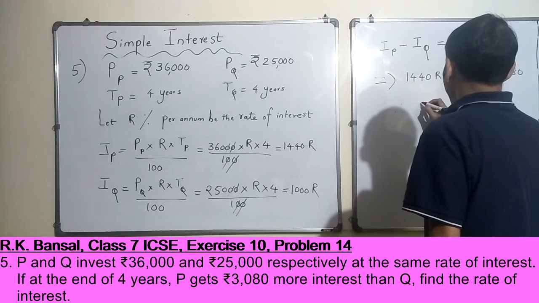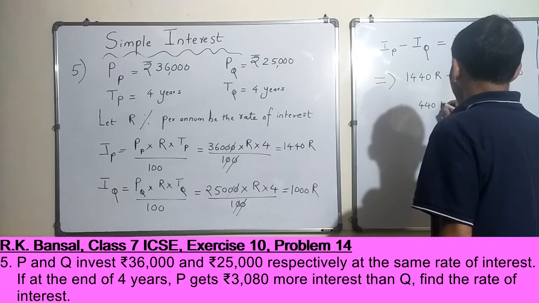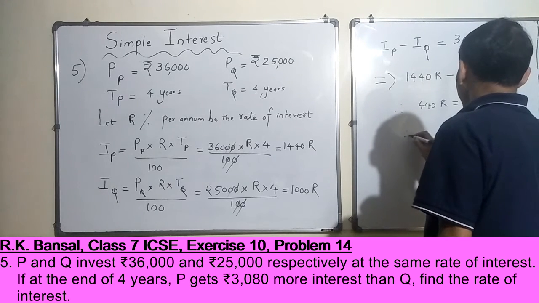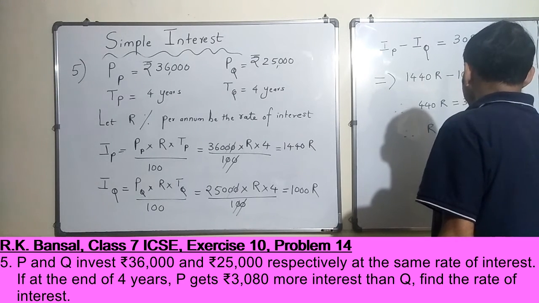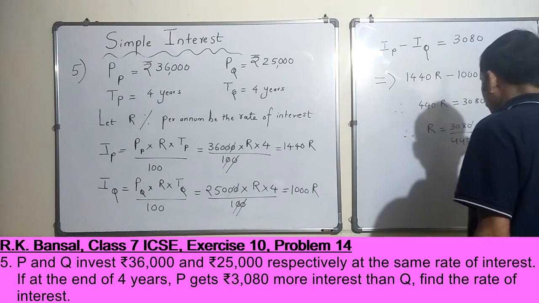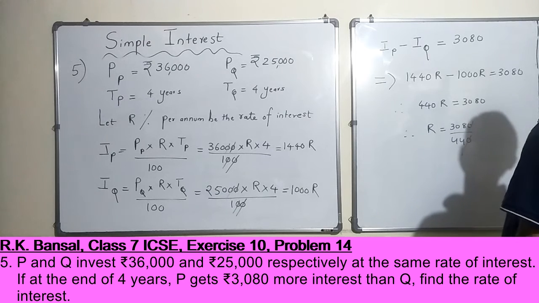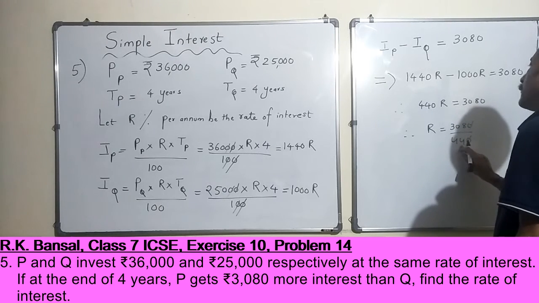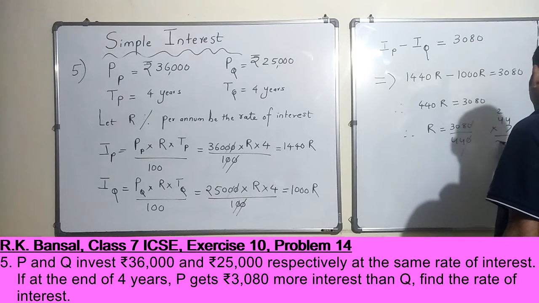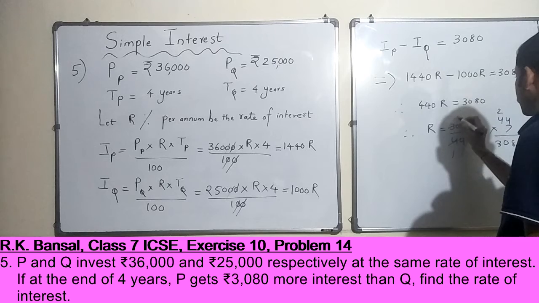Therefore 440 R is equal to 3080. Therefore R is equal to 3080 by 440, right? And this comes to, 44 into 7 is 308, so 7.